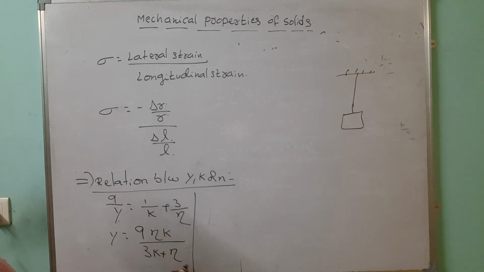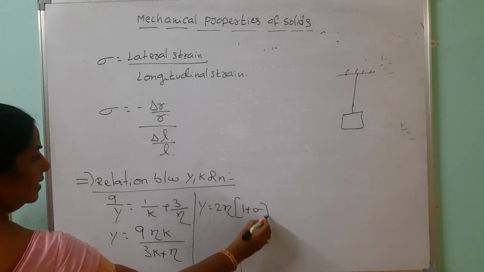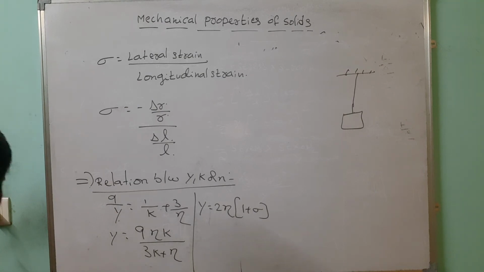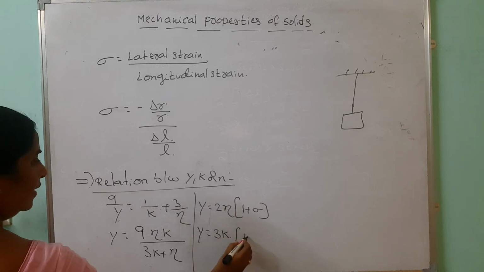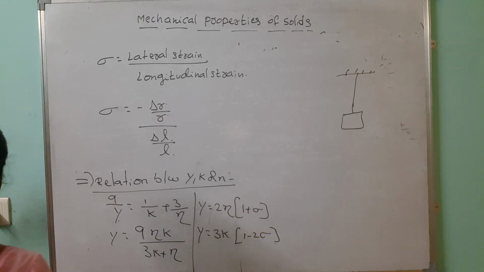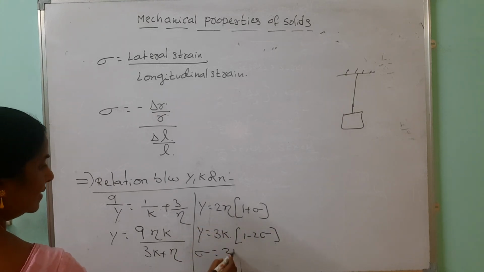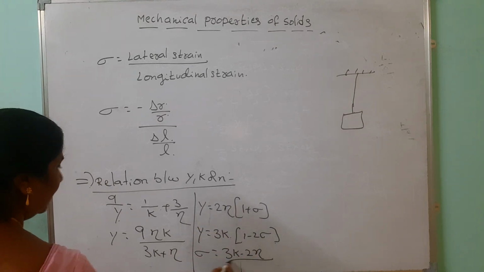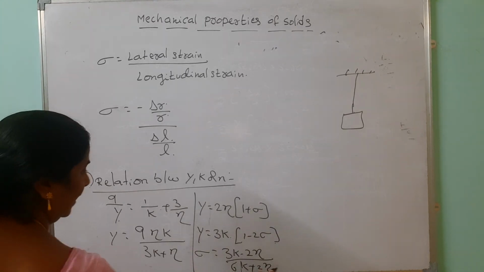Not only this, we can give the Poisson's ratio and Young's modulus relation: Y equals 2 eta into 1 plus sigma, where sigma is the Poisson's ratio. In terms of bulk modulus, Y equals 3K into 1 minus 2 sigma. Then sigma equals 3K minus 2 eta by 6K plus 2 eta.